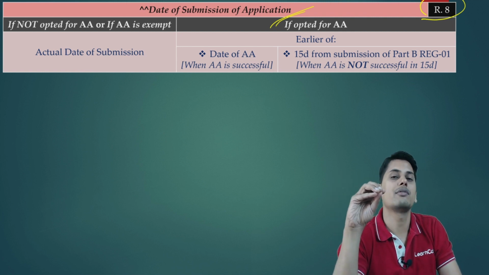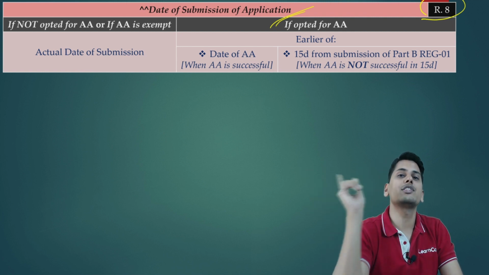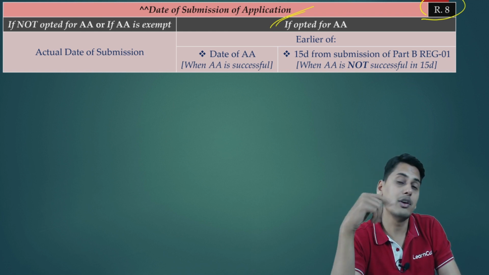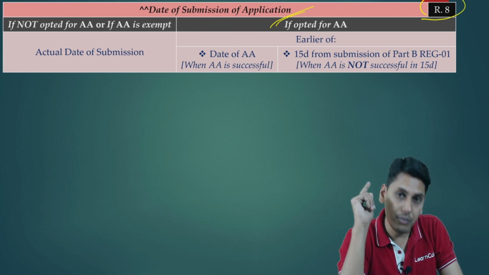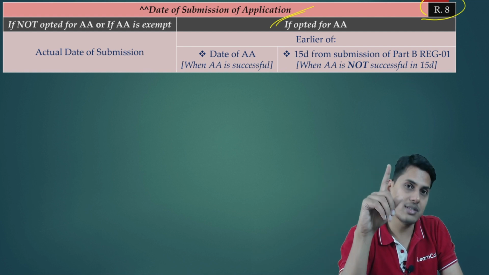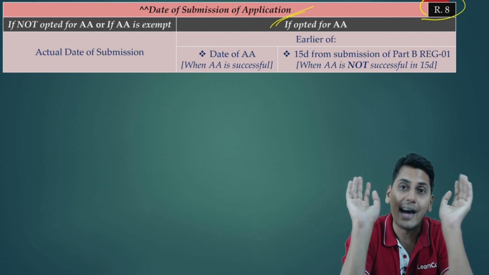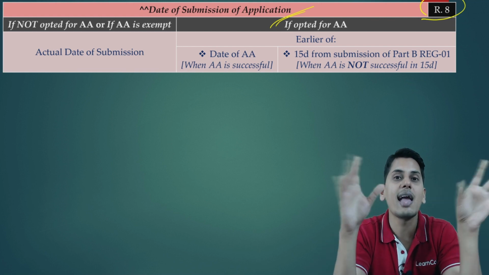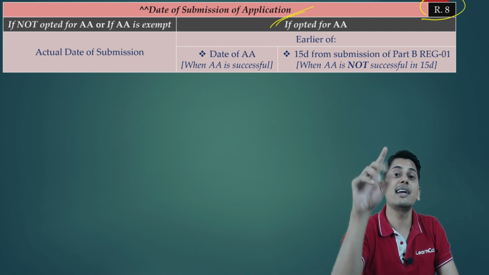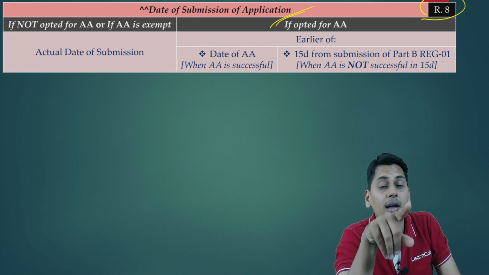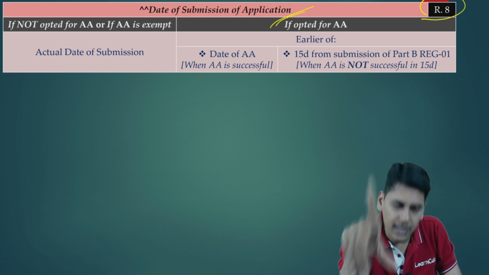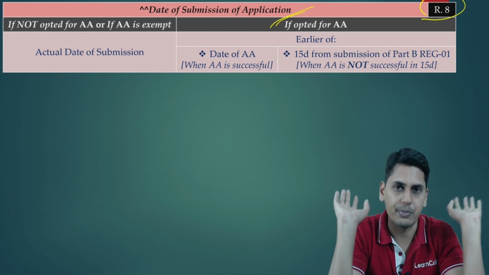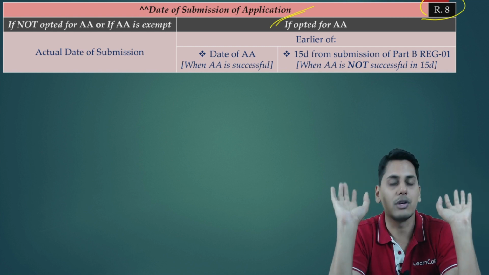The date of submission of application is going to be 15 days from the date of submission of Part B REG-01 when you punched it in the portal. From that day, within 15 days, if you are able to successfully authenticate your Aadhaar, fine. Otherwise, on the expiry of this 15 days, you will receive an ARN number. You will receive an acknowledgement stating Aadhaar authentication is opted, but it is failed, which will invite the officer to your premises for carrying out physical inspection. The application cannot be pending for so long.